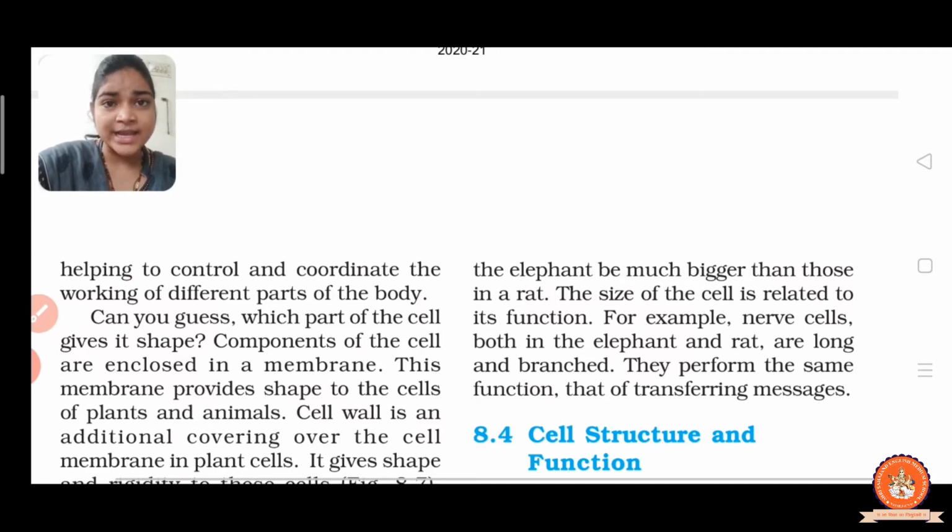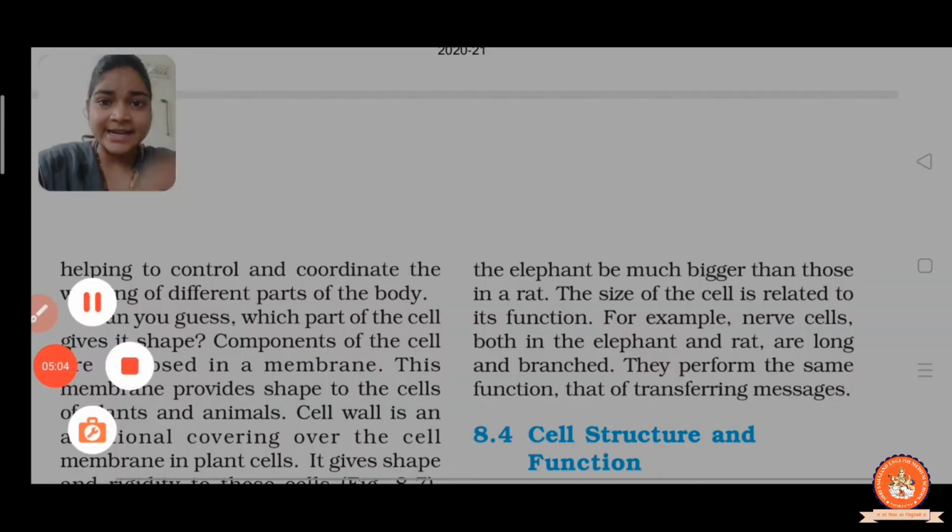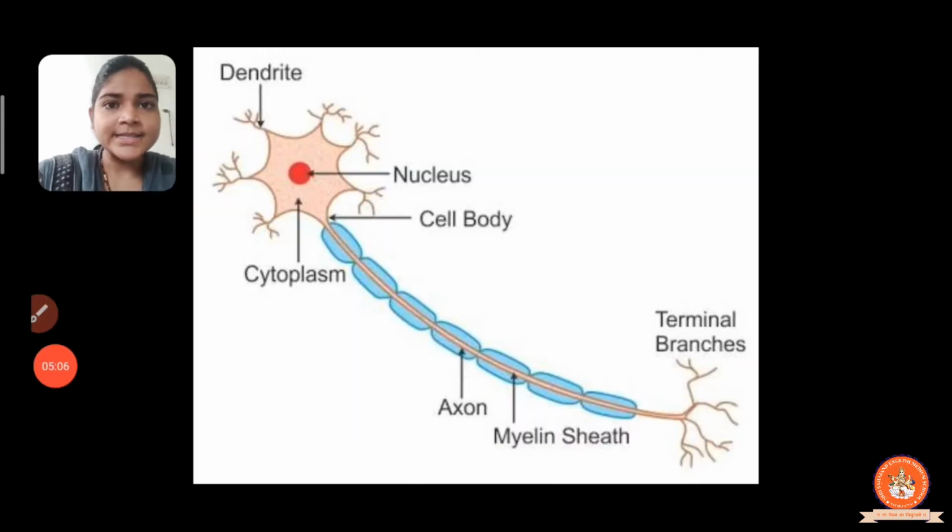But here one more question arises: how does the nerve cell work? Now let us discuss in detail. Here is the structure of the nerve cell, right? In the figure are given dendrites, cytoplasm, nucleus, cell body, axon, myelin sheath, terminal branches. In place of terminal branches you can write nerve end, right?